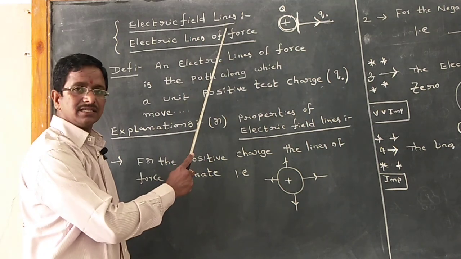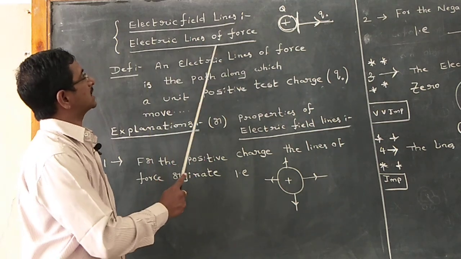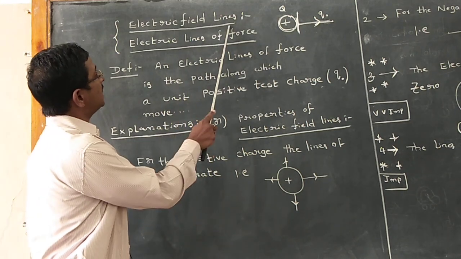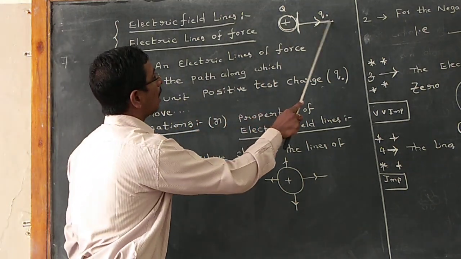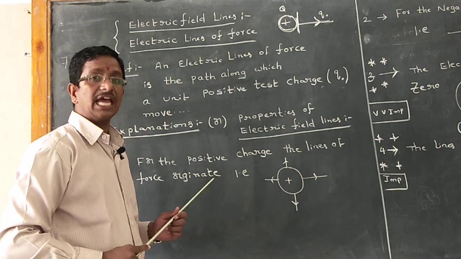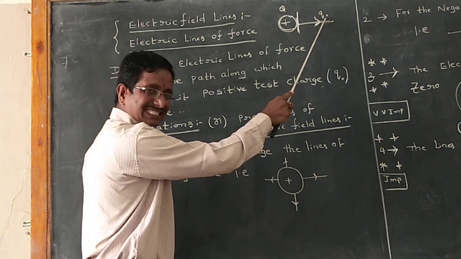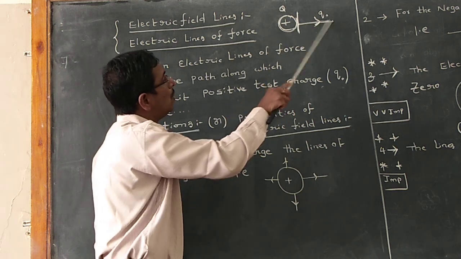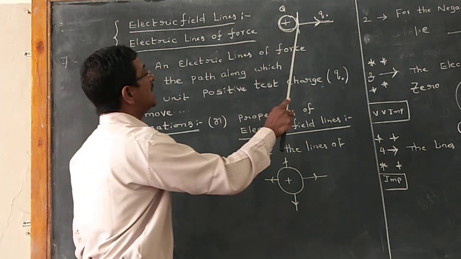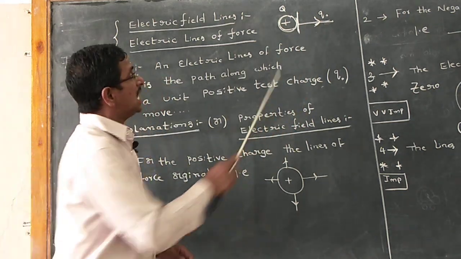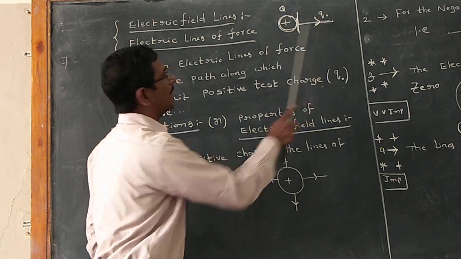Electric field lines or electric lines of the force. It is the path along which a unit positive test charge would move is called electric lines of the force or electric field line.